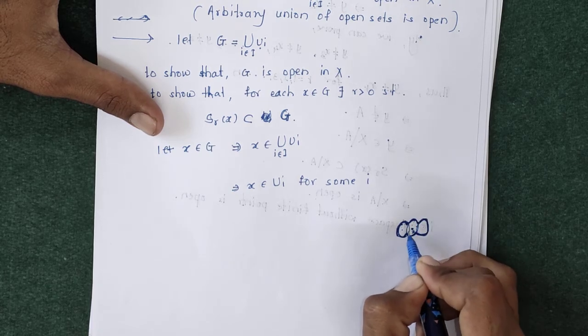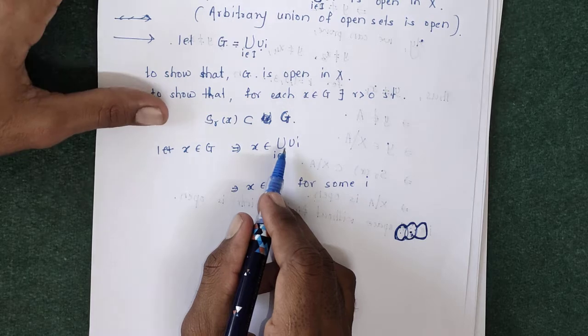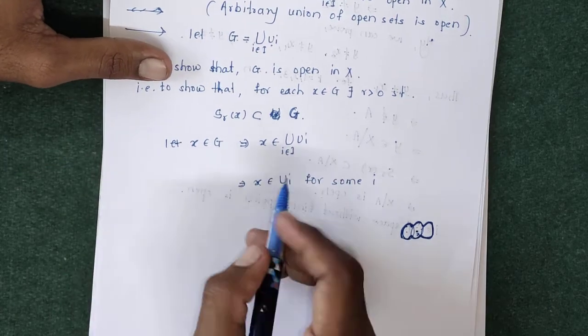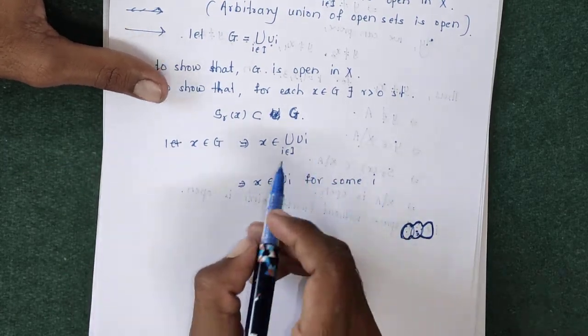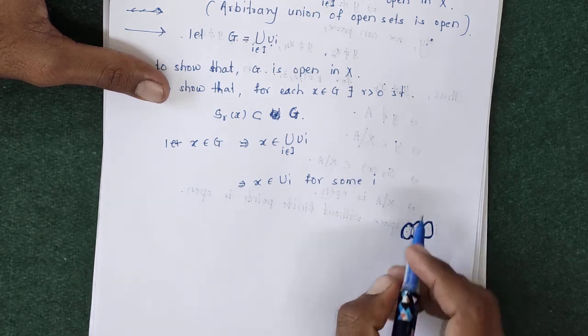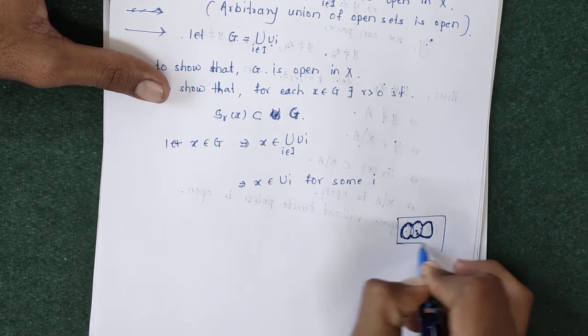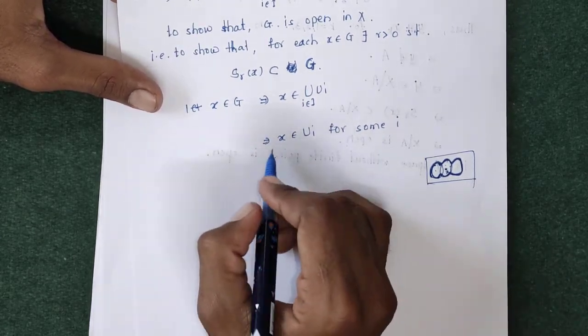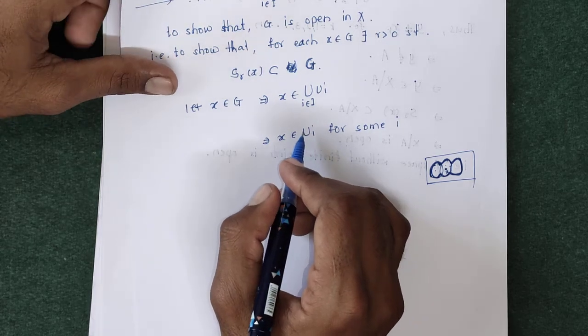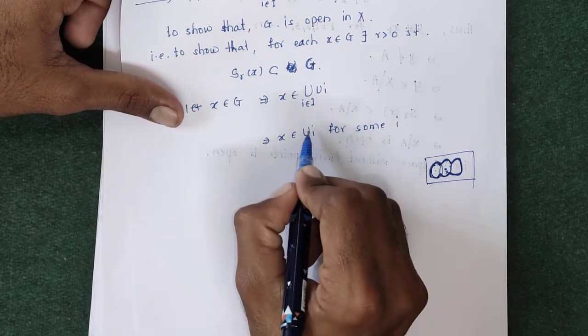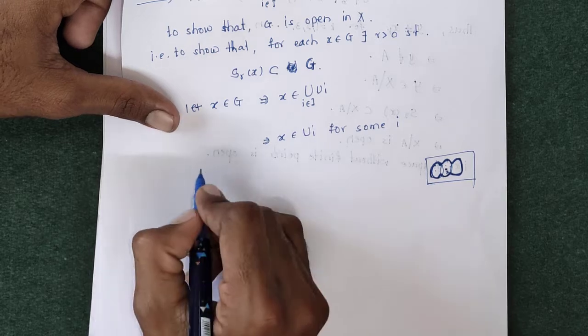Suppose this is u2, then we can say that X belongs to the union of ui implies X belongs to ui for some I. This is the union set, therefore for this ui, there is no need to draw this diagram. X belongs to ui for some I, but this ui is open, but